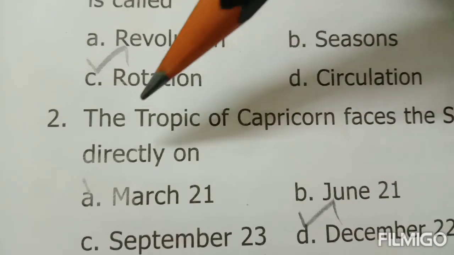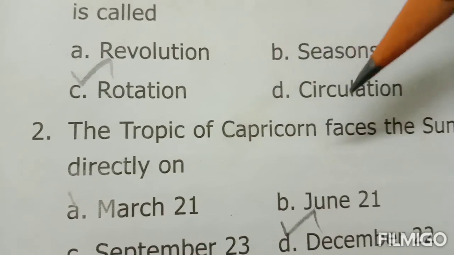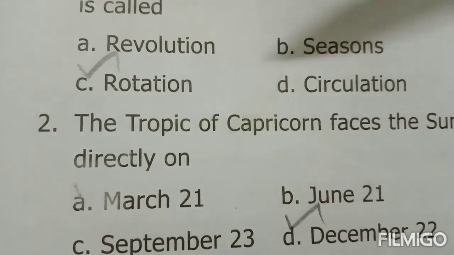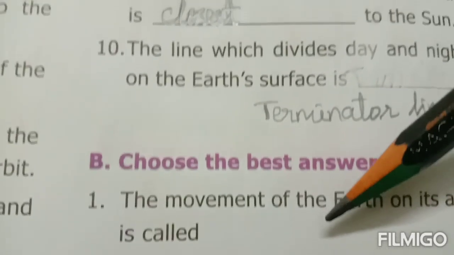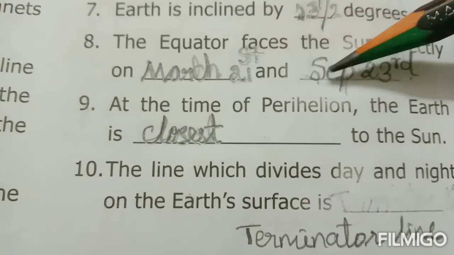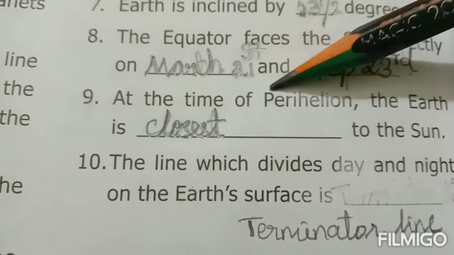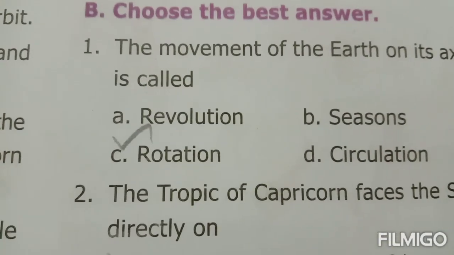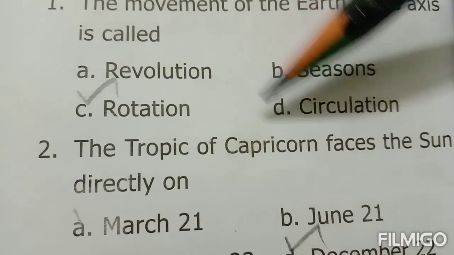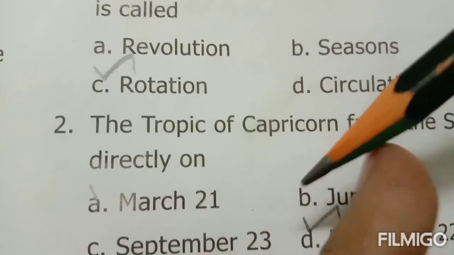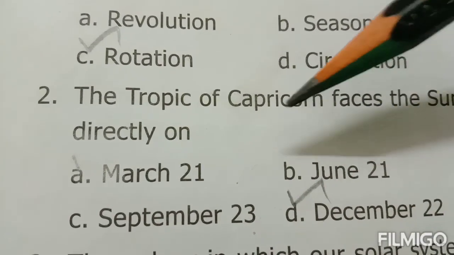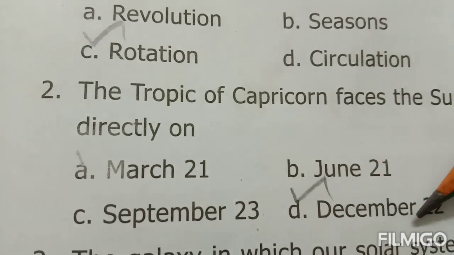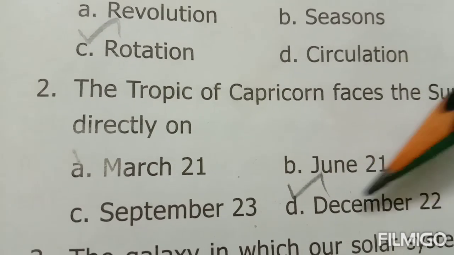Second one, the Tropic of Capricorn faces the sun directly on dash. In the fill-ups, what have we seen? We have seen the equator faces the sun directly on March 21st and September 23rd. In the same way, the Tropic of Capricorn faces the sun directly on which date? The Tropic of Capricorn faces the sun directly on December 22. What is the date? December 22.